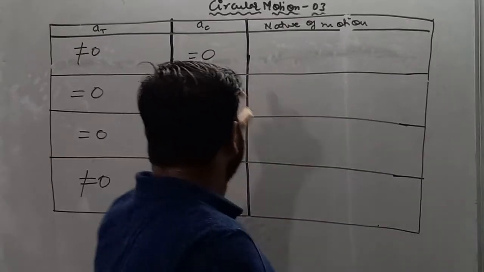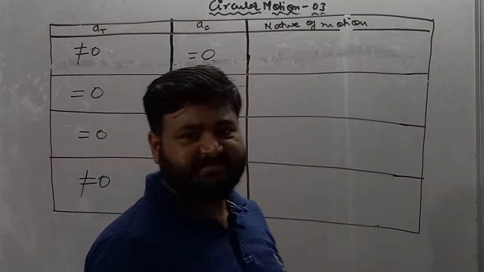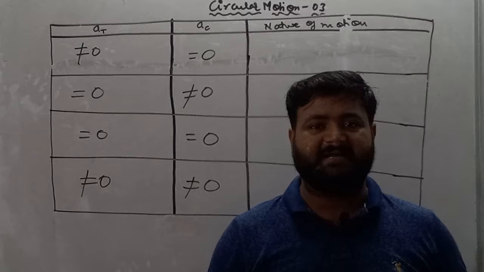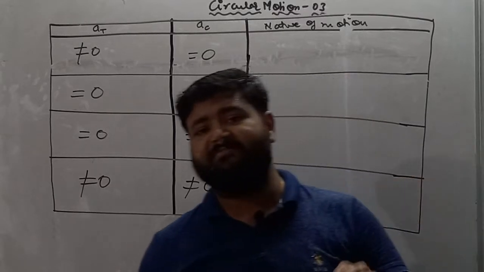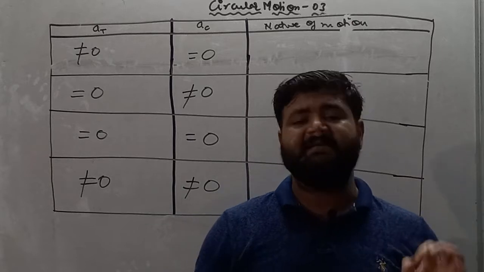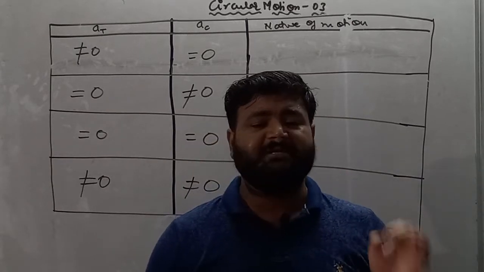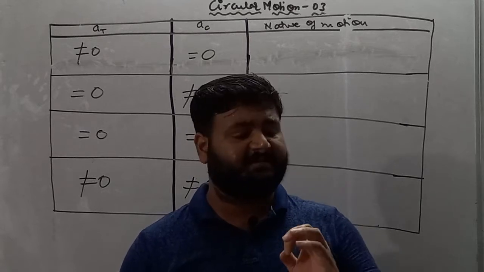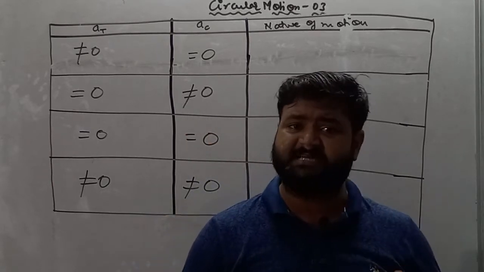Second thing, if I am talking about centripetal acceleration, then centripetal acceleration is acting on a particle if the direction of velocity changes. And I will show you that if the particle is performing circular motion, then it is obvious that the direction of velocity is always changing.